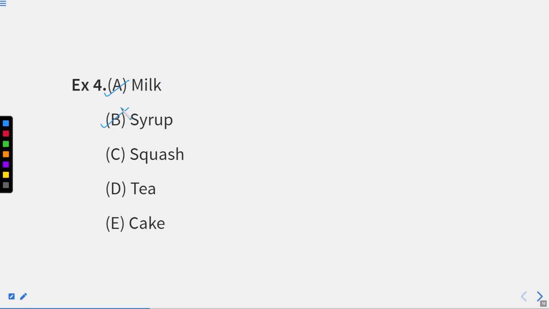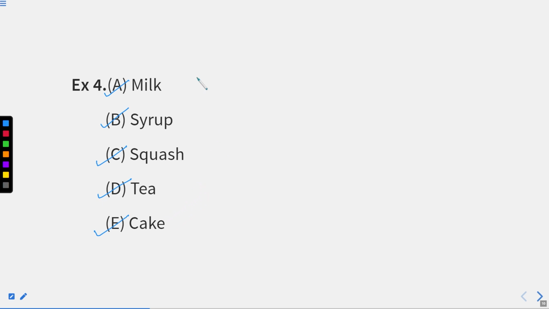Syrup, whenever you are facing any problem related to your throat, any kind of problem during winters, many people face, right? Syrup is there. Syrup is like a liquid medicine, right? Everybody is aware of that as well, right? The next is squash. Squash is like a shake type of thing, right? A milkshake and these kind of things, right? A tea. Everybody knows what exactly a tea is. Especially in winters, the people are very fond of having tea. Everybody is aware of cake as well, right? Cake is something that we use to celebrate any occasion, any achievement, anything, right?